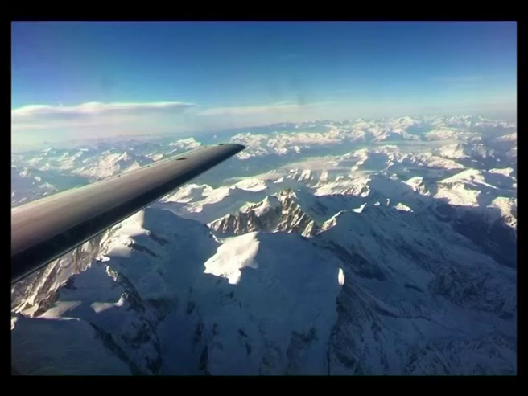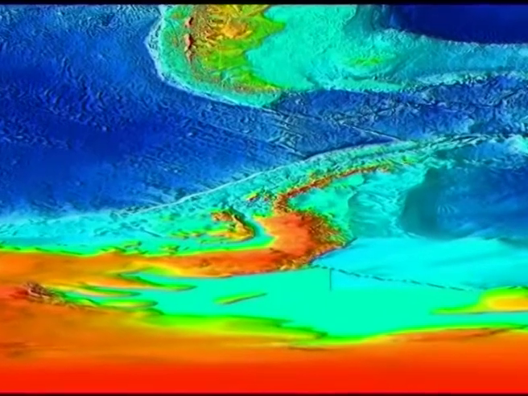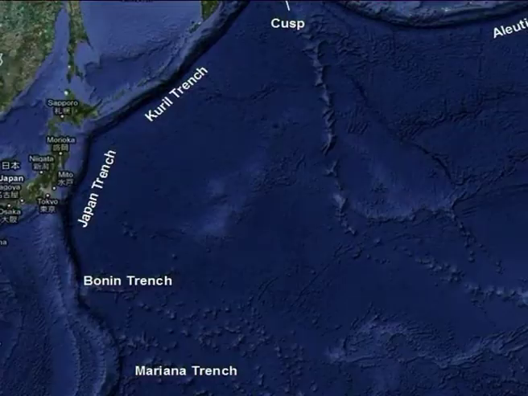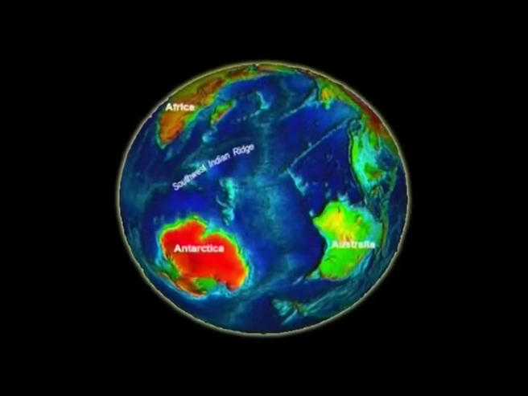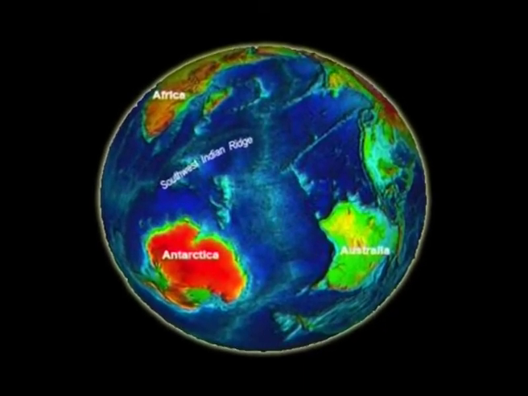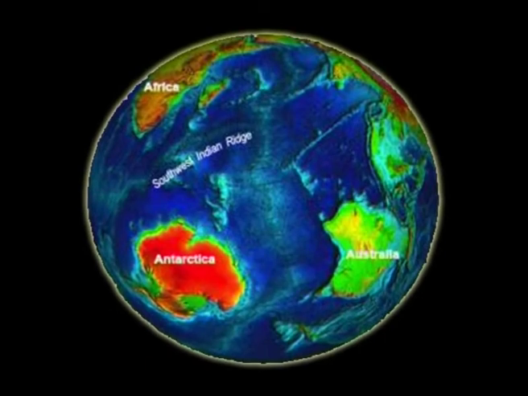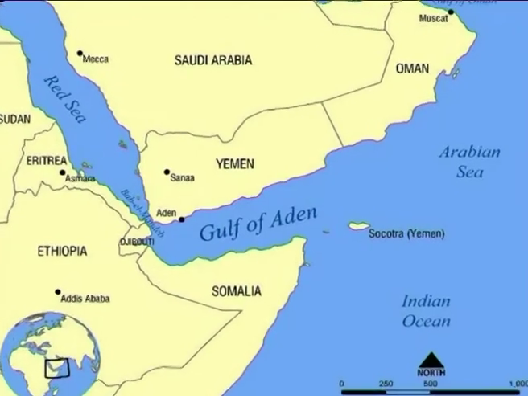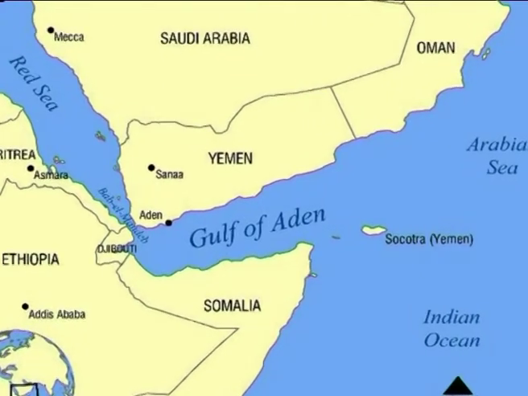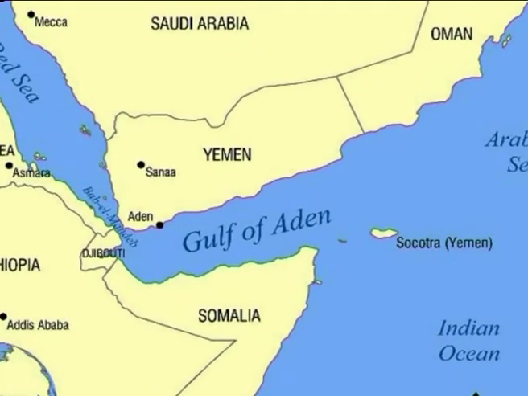Beyond the continental shelf, the ocean floor becomes rugged, consisting of mountain ranges, broad plateaus and deep basins or trenches. A mountain range called the Mid-Indian Ridge runs north-south through the center of the Indian Ocean. The ridge begins in the Gulf of Aden and separates into two parts at about 20 degrees south latitude.